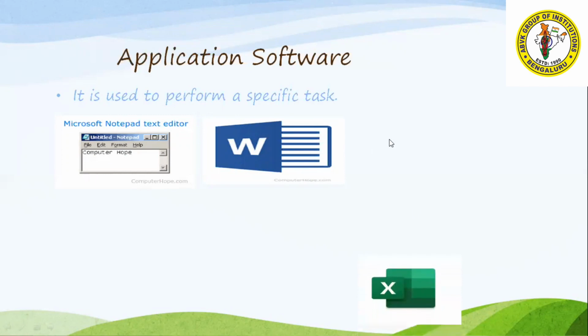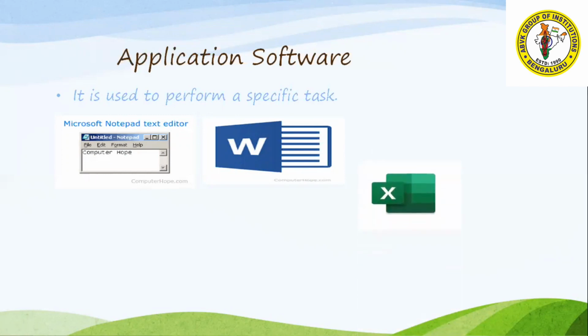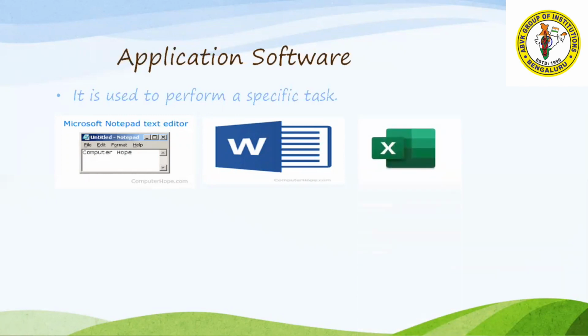Excel you can use for complex calculation, but using Excel I cannot prepare a document. So all these softwares have some specific application. That's why they are known as application software. PowerPoint also: we can prepare a slide using PowerPoint, but we cannot do it in Excel. So the software which is designed for a specific application is known as application software.